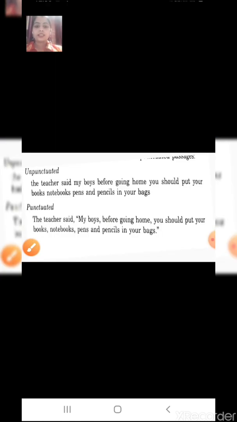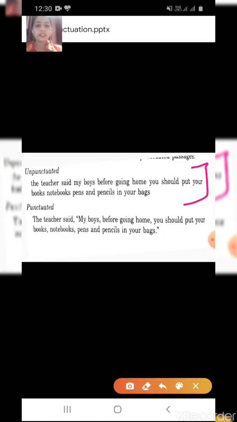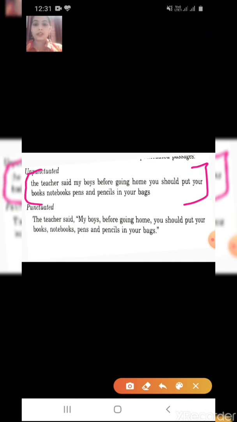Now this portion is unpunctuated, which means we have not used any full stop, comma, inverted commas or question mark. Alright, first we read this. The teacher said, my boys, before coming home you should put your books, notebook, pen and pencil in your bag. Are you able to understand?